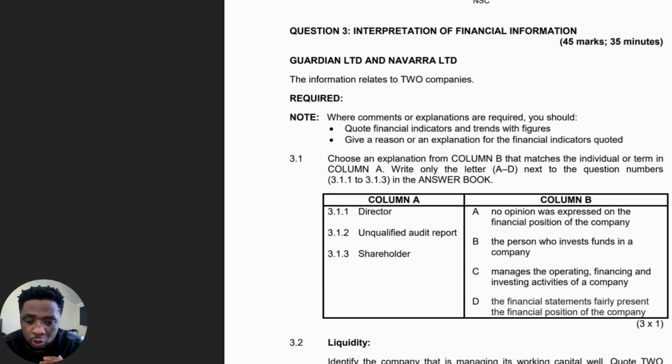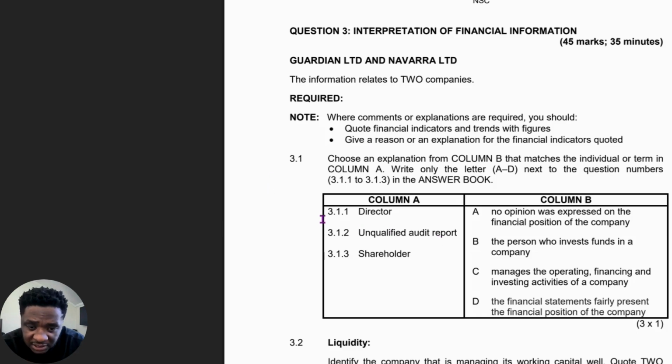Very important. We're going to be doing those ratios together so that you can see how you should be answering these questions when you're also writing a test, because sometimes people don't exactly know what to say and don't know maybe how long their points should be, and sometimes spend too much time on the questions when not a lot is required. But let's quickly start with 3.1, where we're matching column A with column B.